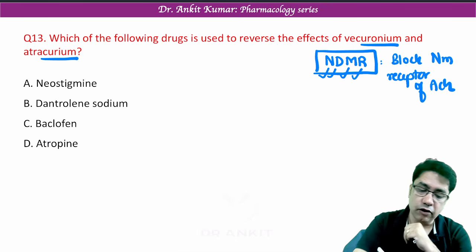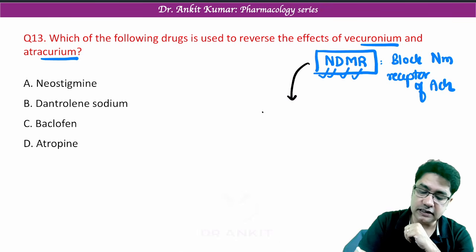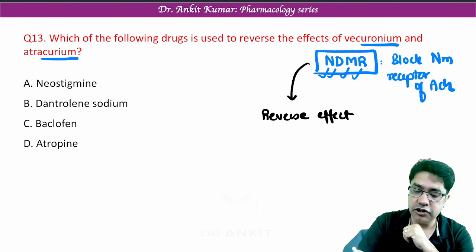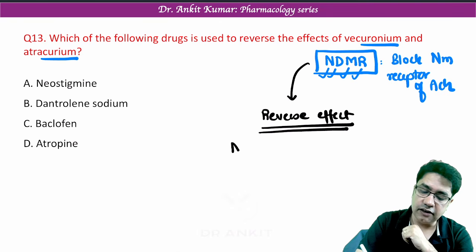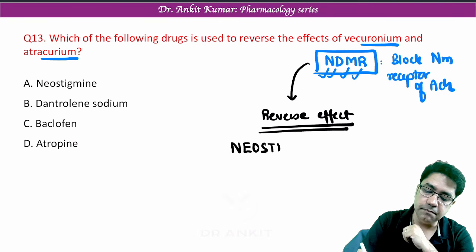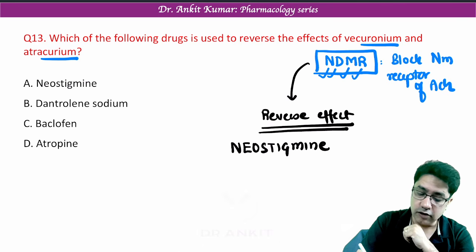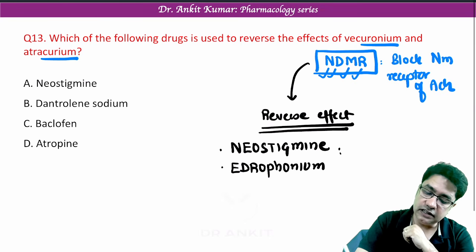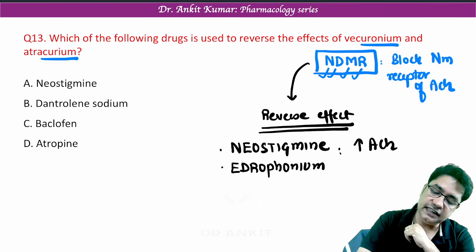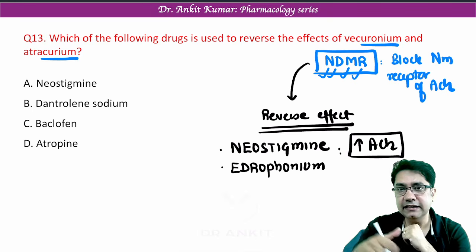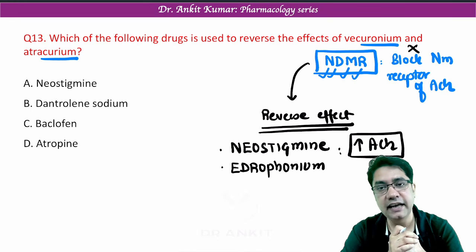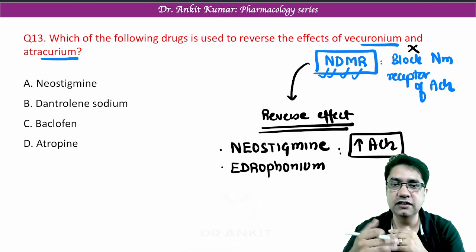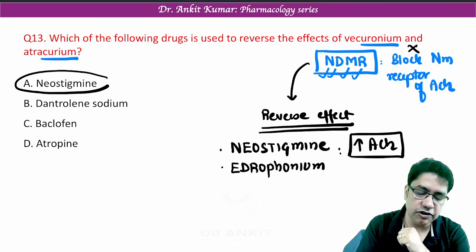Now, these muscle relaxants are given during surgery. Now surgery is over. We want the patient to move again. To reverse the effect, the drug of choice is neostigmine. Apart from neostigmine, you can also use edrophonium. Why? Because these drugs increase the level of acetylcholine in the body, and this acetylcholine will overcome the blockage of the NM receptor. So the reversal agent for muscle relaxants is always neostigmine.